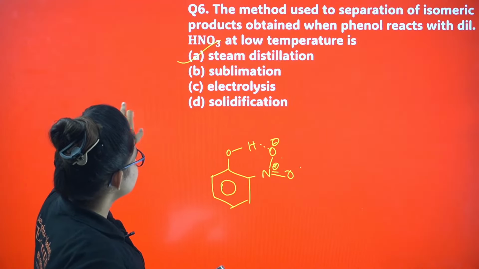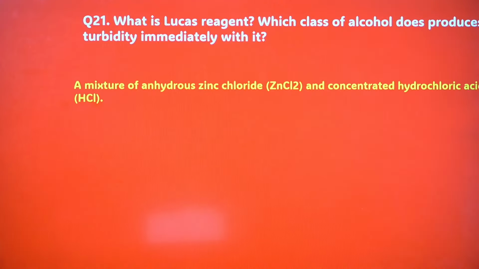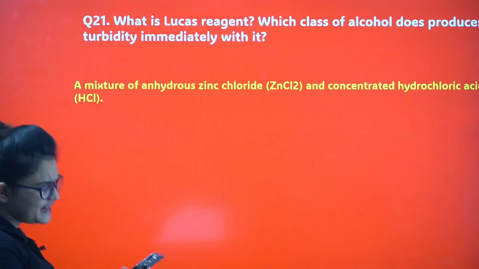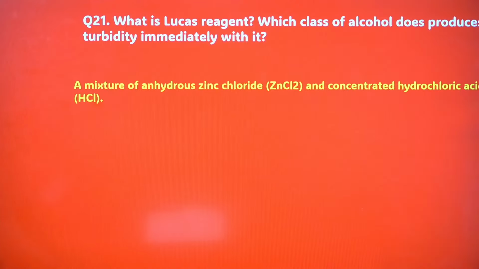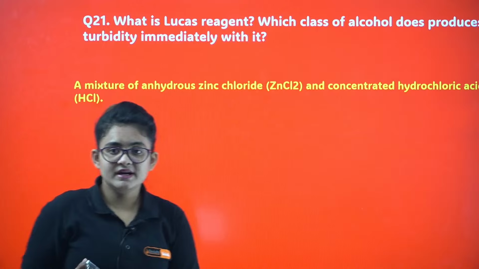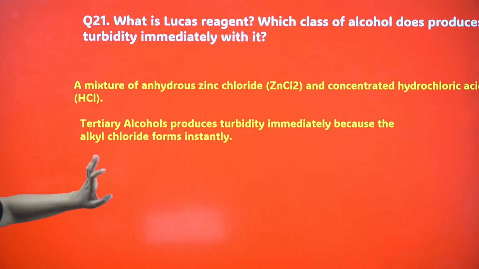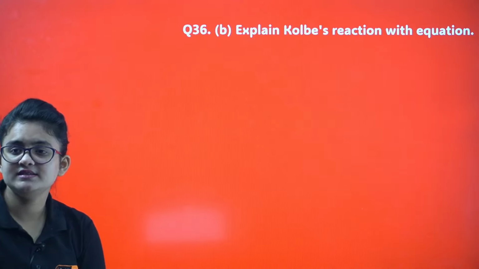Okay, phenol and acetone, this thing we did. Okay, Lucas reagent, very good. ZnCl2 and HCl. Now, which class of alcohol produces turbidity immediately? Tell me, fast. Tertiary, okay, tertiary will produce the turbidity first, right? I guess there is no doubt. Next, Kolbe's reaction with equation.